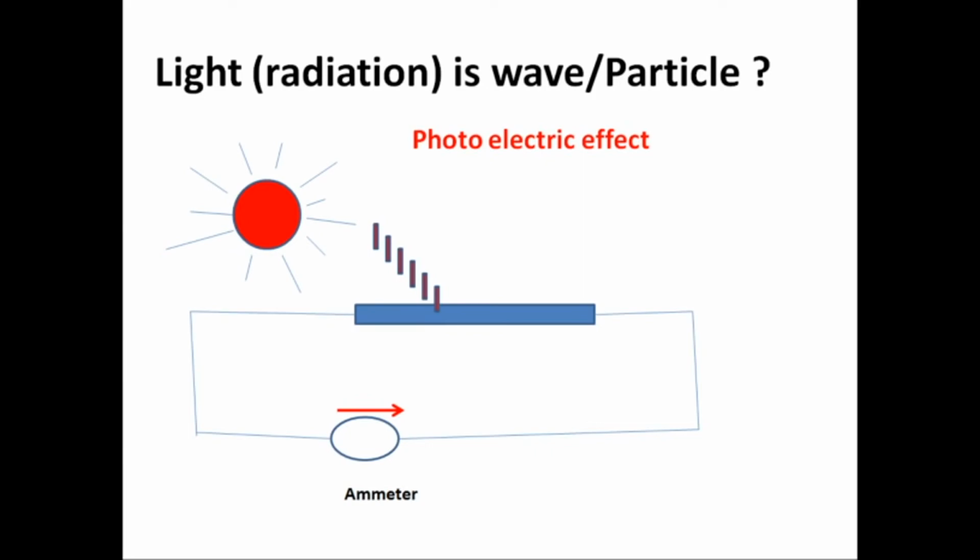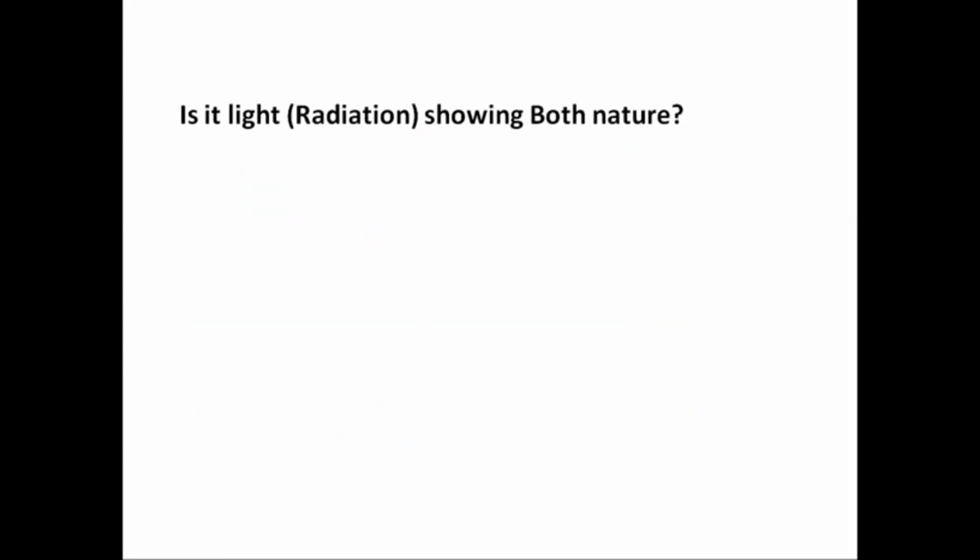In the previous case, light has wave nature, and to explain interference we needed the wave nature property. To explain the photoelectric effect, we need the particle nature property. That means we get the doubt: does light radiation show both natures? That was the question scientists faced.